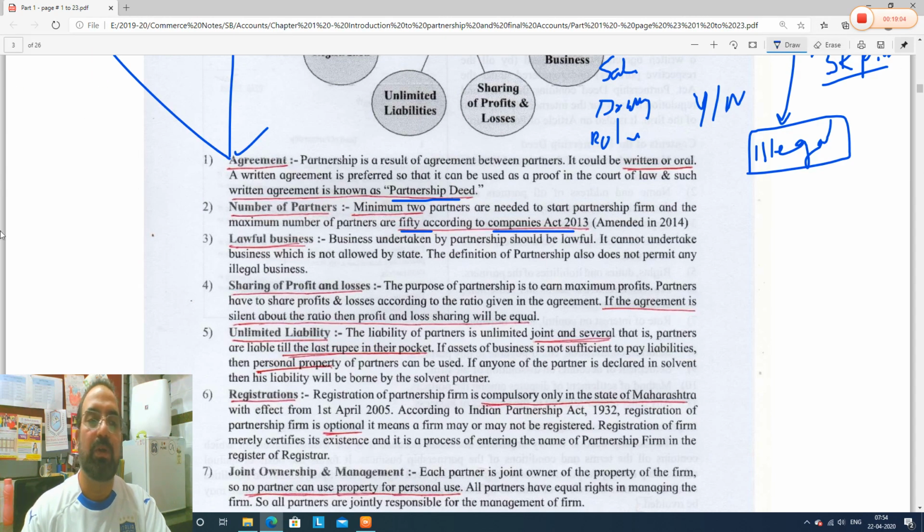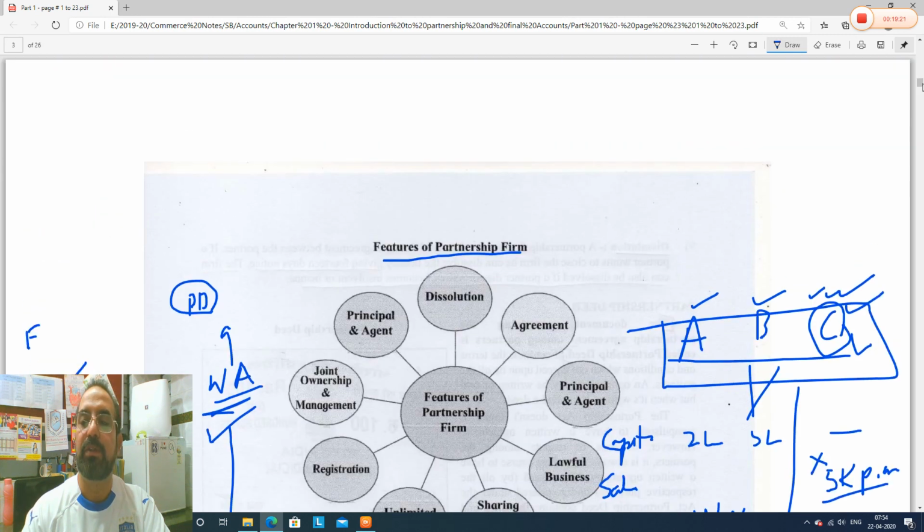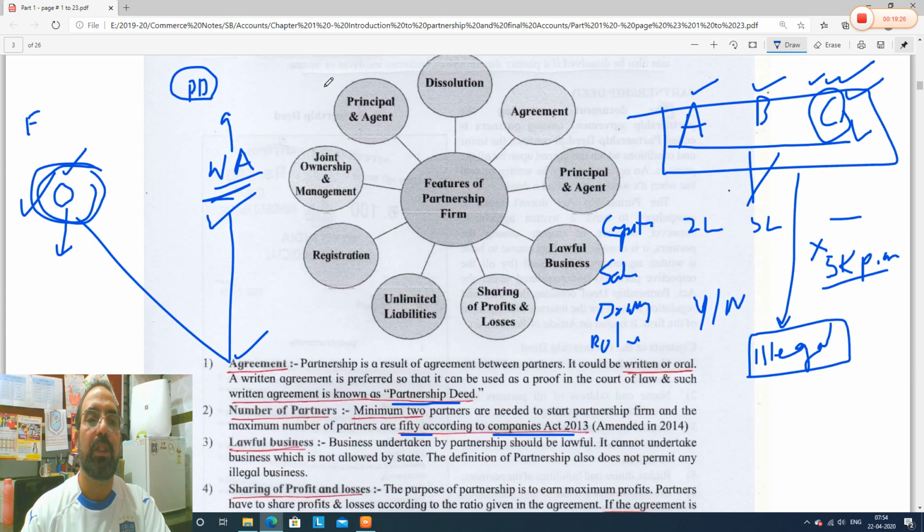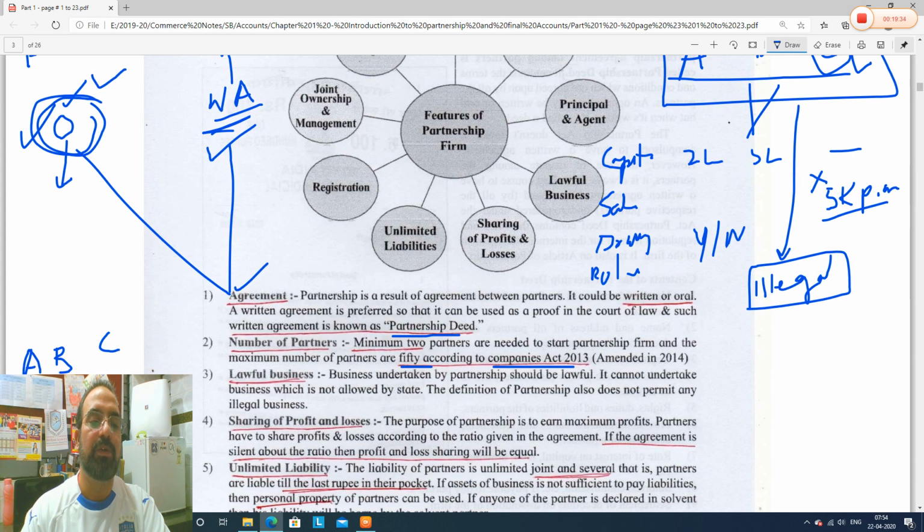Same example of A, B and C. They started a business, and at the time of starting, they made a partnership deed, or agreed orally on how they will share the profit. For example, they decided to share in the ratio 3:2:1.